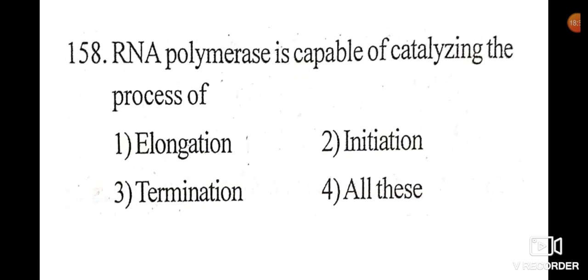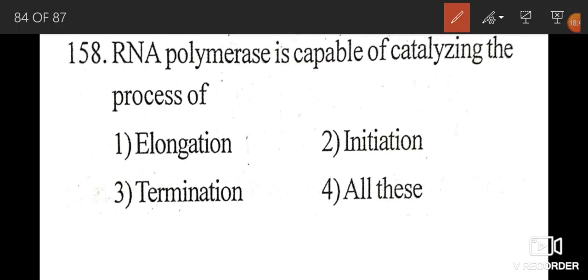Question number 158. RNA polymerase is capable of catalyzing the process of. Right option is 1, that is elongation.